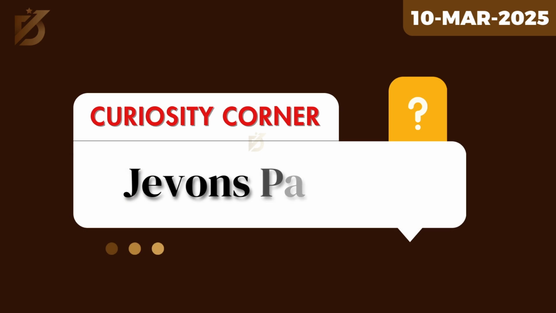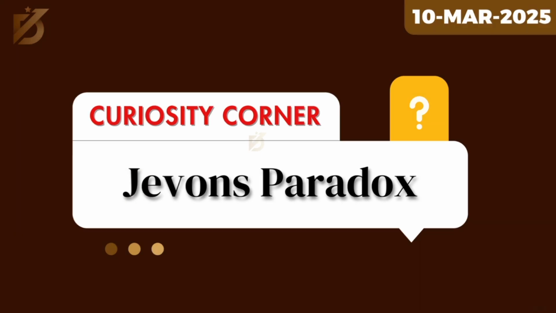Last, coming to the Curiosity Corner, yesterday's question was, what is Jevons paradox? Jevons paradox is an economic theory that states that increased efficiency in resource use can lead to increased consumption of that resource. If we look into how it works, when a resource becomes more efficient, it becomes cheaper to use. When a resource becomes cheaper, people tend to use more of it. This increased demand can lead to more resource consumption overall.